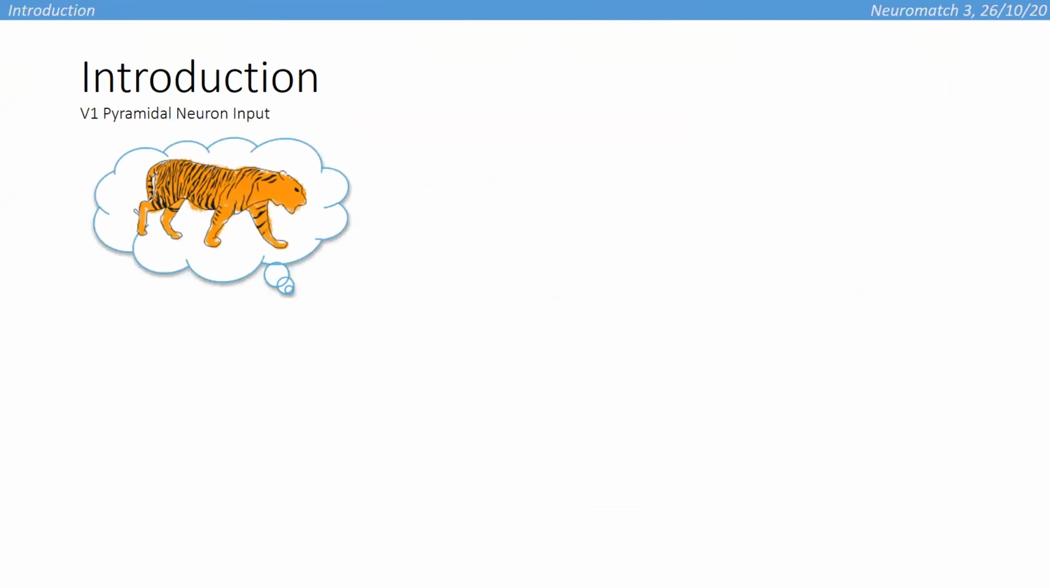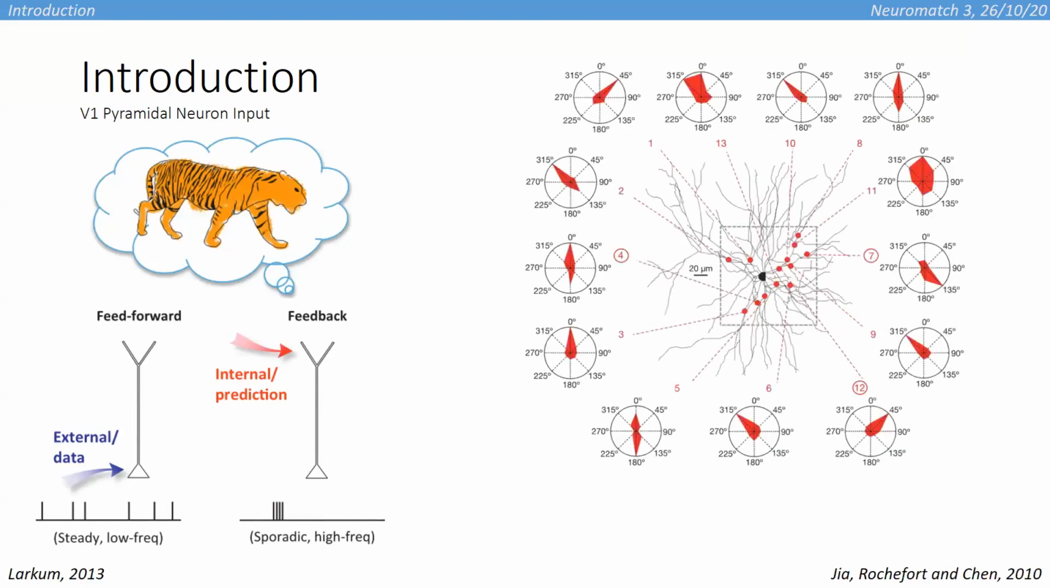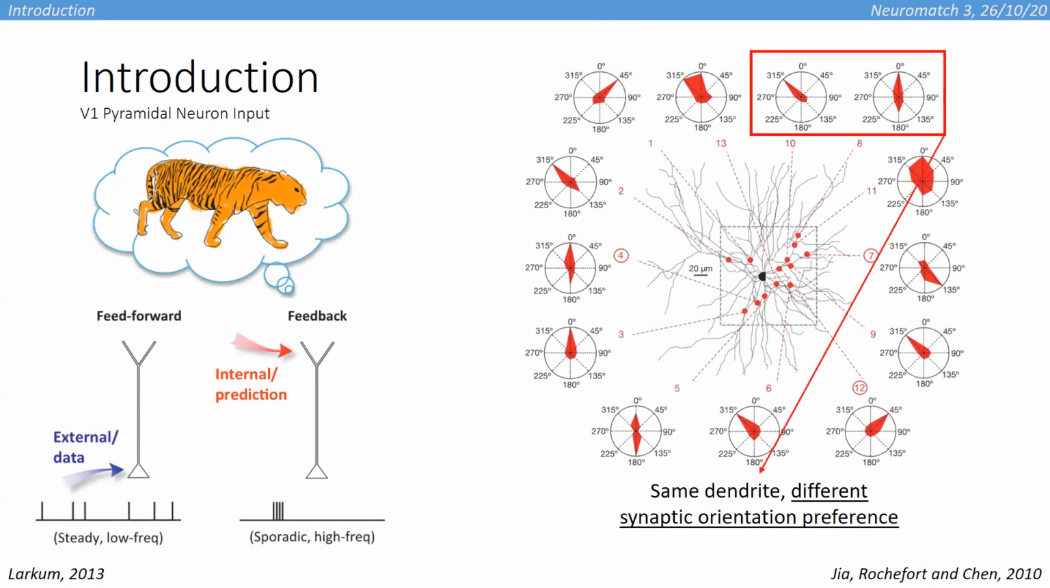Orientation selectivity is an input-dependent phenomenon, and it has been shown that V1 neurons receive both feed-forward visual input and feedback attentional and predictive inputs. And these inputs primarily reach the basal and apical trees, respectively, as you can see here. In addition, the synapses of V1 neurons themselves exhibit orientation or direction preference and can exhibit different preferences even when situated on the same dendritic branch.